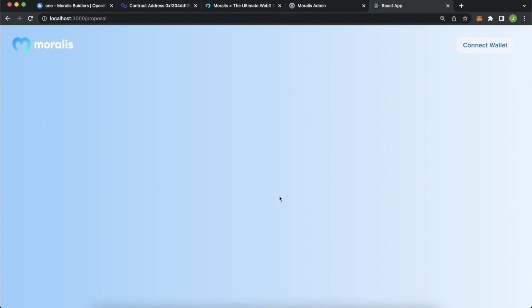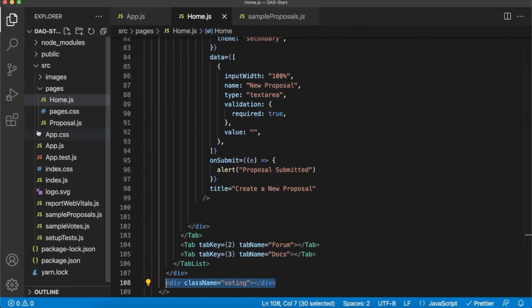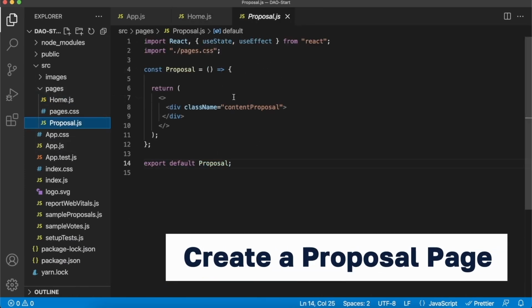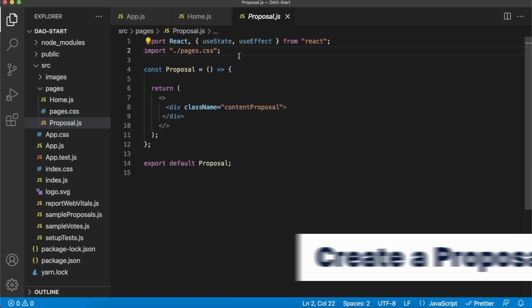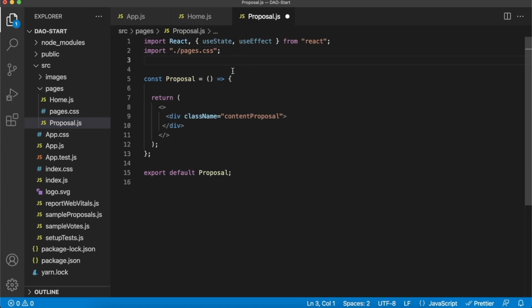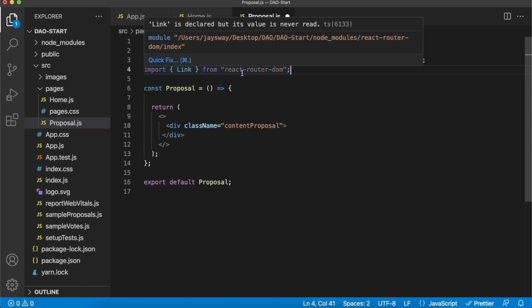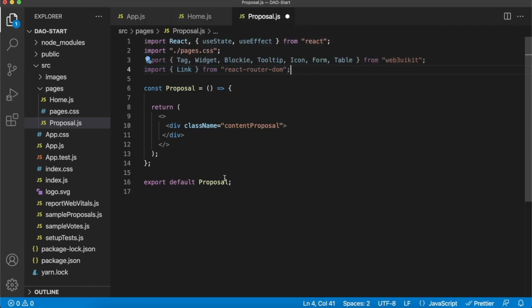So what we want to do is go over to our repo and go to this proposals.js file in your pages folder. Here, again, let's first import everything we need from Web3 UI Kit and the Link that we'll use with React Router to allow us to route back to the home page if we'd like. And we'll actually start off with that. At the start of the page, when we come to the proposals page, we want to have a back button where we can return to the governance overview home page. So let's implement that first over here.